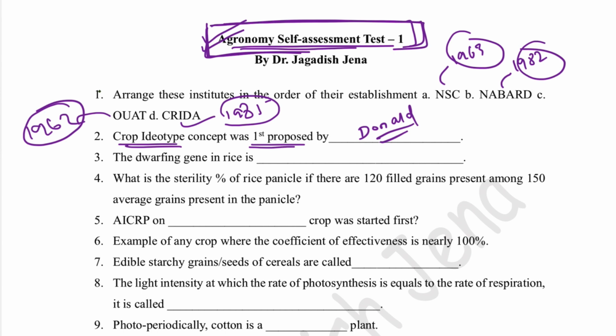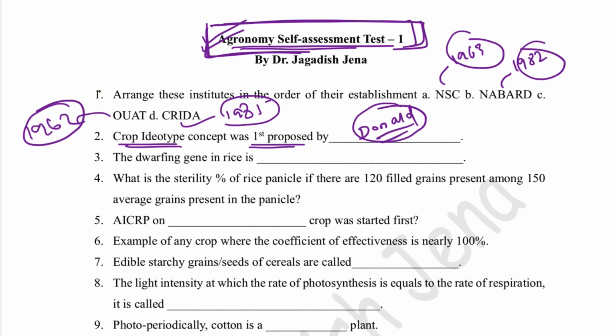So let's say, for example, a dry land area is there. We want that it should have more root than shoot, and it should have less leaf area so that there will be less transpiration. We do not want the leaves to be parallel to the ground level, because then there will be more solar radiation and more transpiration. So we want the arrangement of the leaves to be perpendicular to the ground. Such plants we want in that particular tract. That can be one example of an ideotype. So the ideotype concept was proposed by Donald.